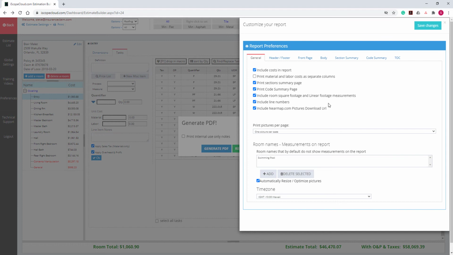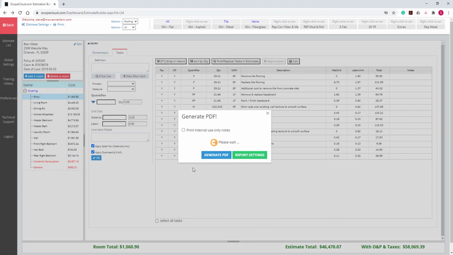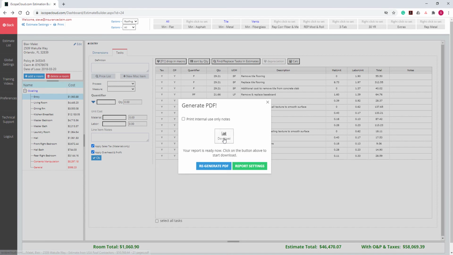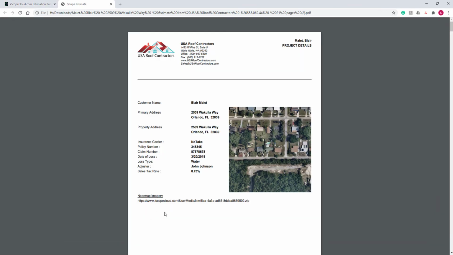You can see here that I have a check next to Include Nearmap Pictures Download URL. This will essentially place all of the Nearmap imagery into a zip file and then post a download link on the front page of the estimate that anyone can click to download the Nearmap imagery. Let's save changes and it will take us back to the print dialog. Let's click Generate PDF and then click Download. It will download the PDF file to the bottom left of your browser window. You can see here that the download link for the Nearmap imagery zip file is located right on the front of the estimate.